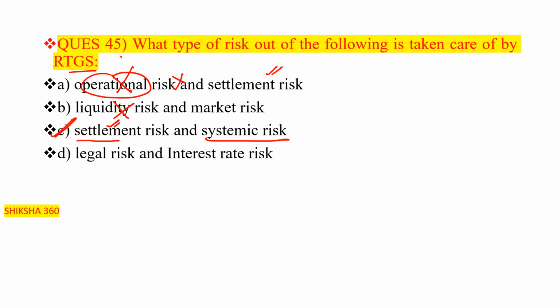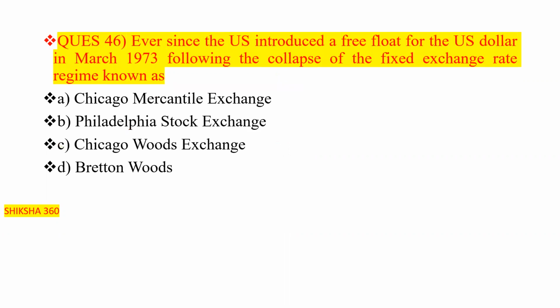Now move to the next question, question number 46. Ever since the US introduced a free float for the US dollar in March 1973, following the collapse of the fixed system. Earlier there was a fixed exchange rate, now there is a free float. That changed with time.